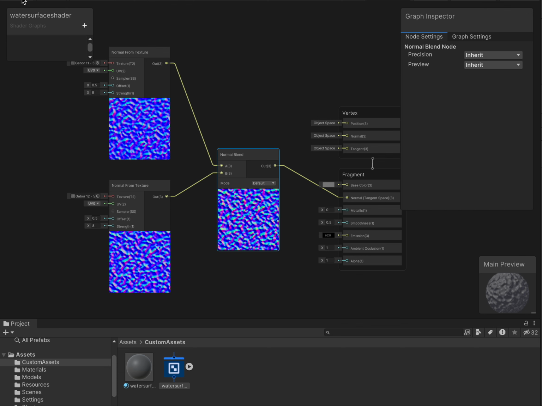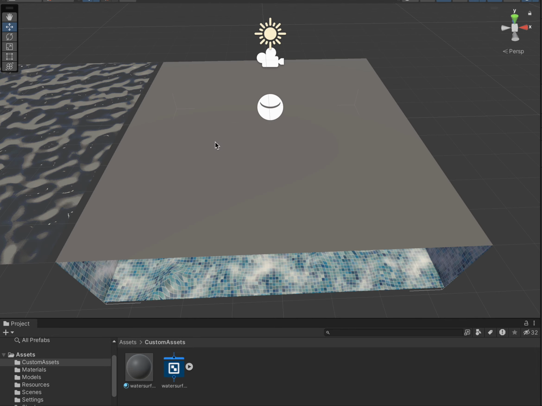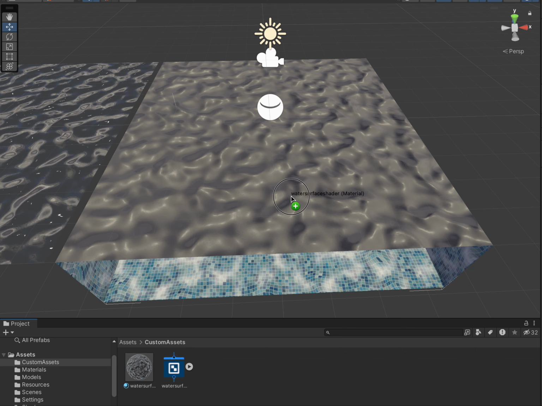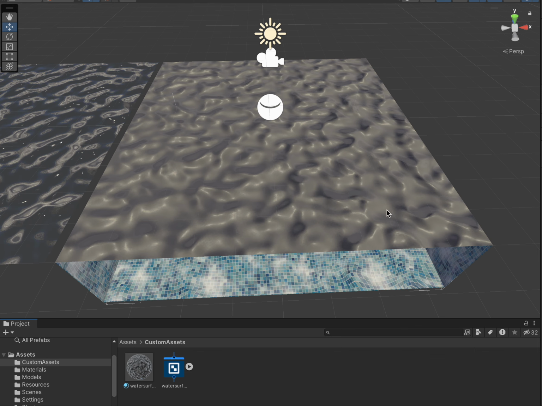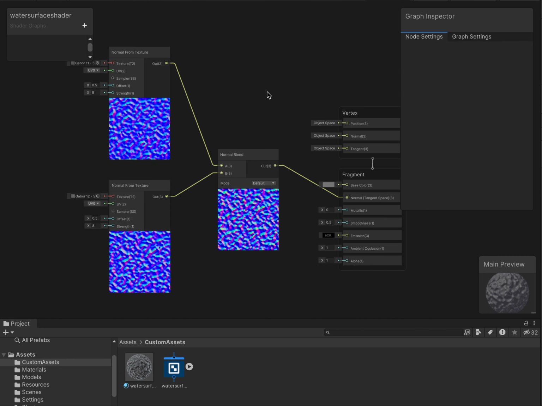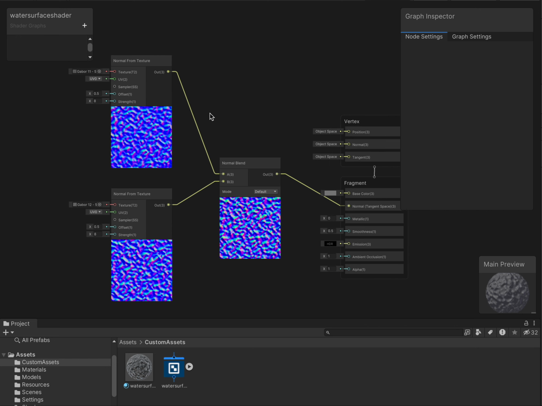So we're going to go ahead and click on Save Asset. Go back to our scene. Oh, right, I forgot to apply this. Apply the material to the mesh, and you see that it's an ugly gray blob. We're going to go back to the water surface shader that we just created, and then we're going to make it not look so terrible.